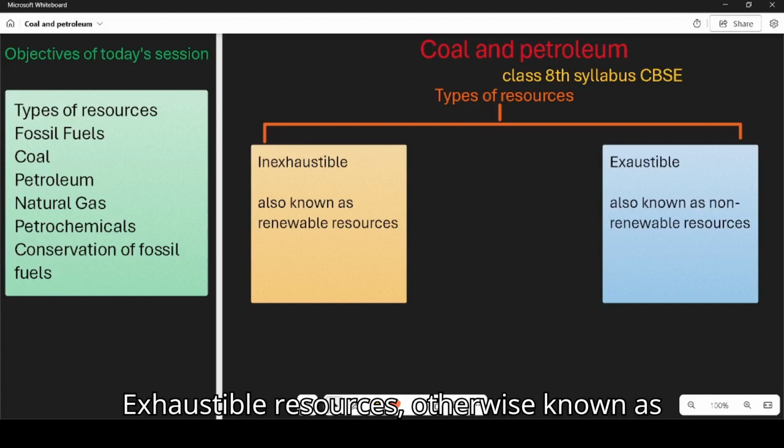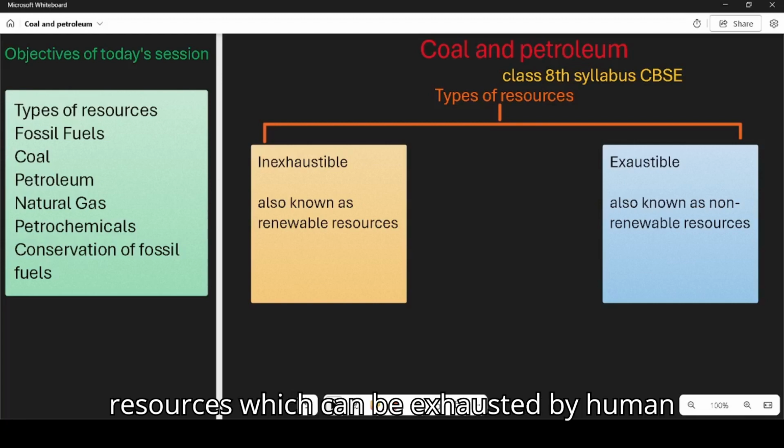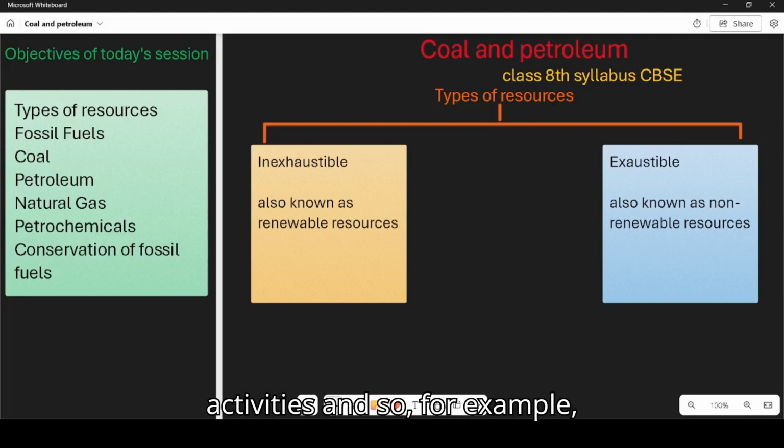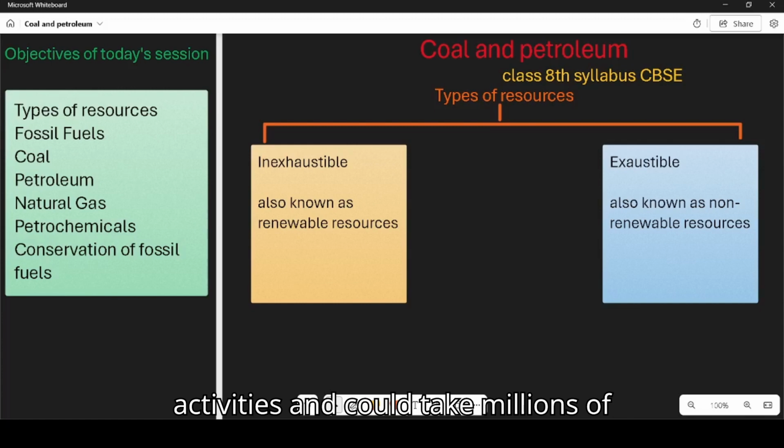Exhaustible resources, otherwise known as non-renewable resources. These are the resources which can be exhausted by human activities. So, for example, deforestation, pollution. Examples of exhaustible resources are coal, petroleum, natural gas, or any fossil fuel. They can get exhausted due to human activities and could take millions of years to come back.